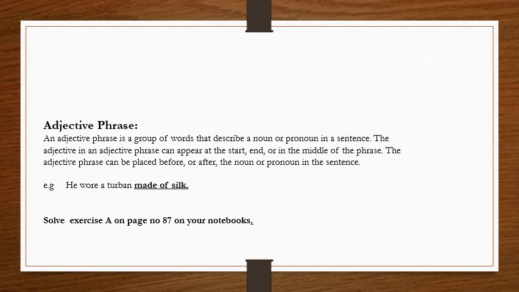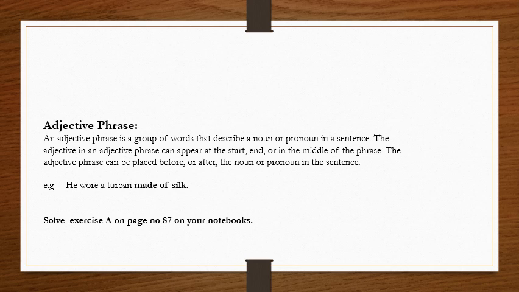Same is the case with the adjective phrase. An adjective phrase is a group of words that does the work of an adjective in a sentence. But the difference is that it is not a single word, it is a group of words that does the work of an adjective. It can be placed before or after the noun.